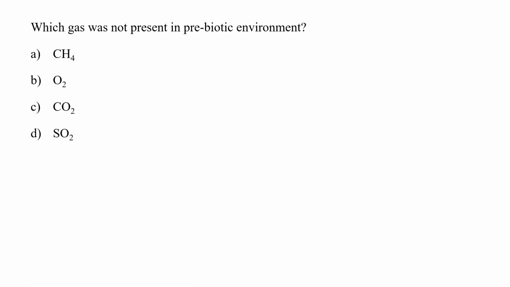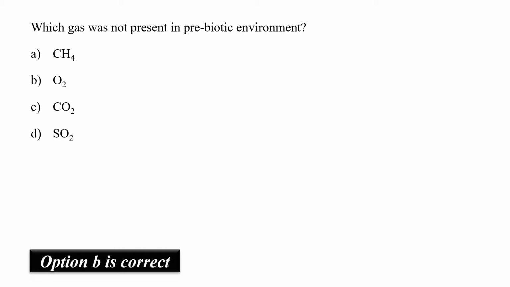Which gas was not present in prebiotic environment? Methane, oxygen, carbon dioxide or sulfur dioxide? Urey and Miller in their classical experiment simulated the primitive earth conditions and proposed that biomolecules must have originated from methane, hydrogen and water vapors. Definitely oxygen must not be present in that environment as photosynthesis was not possible. So hence option B would be the correct answer.